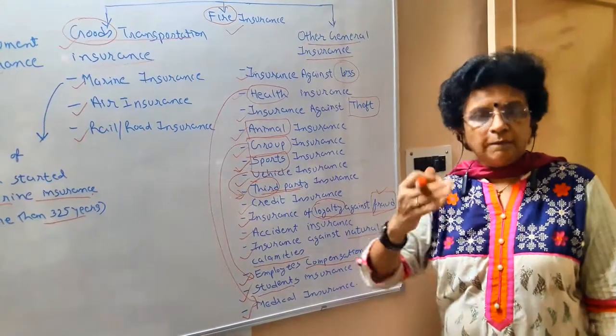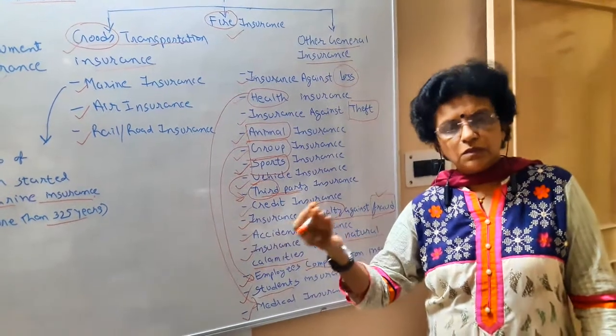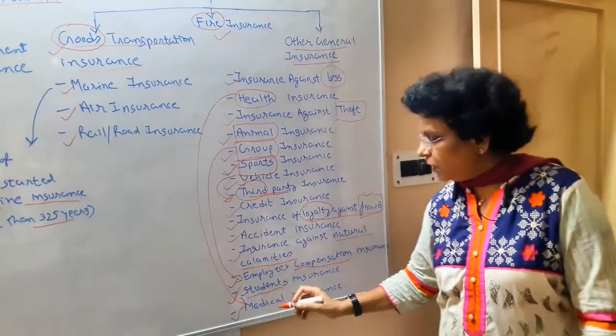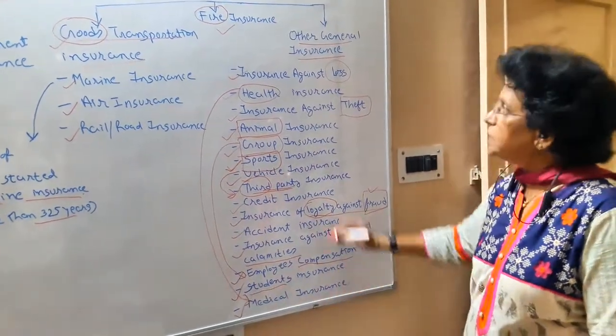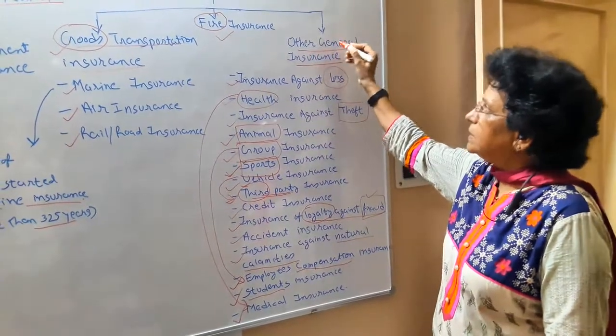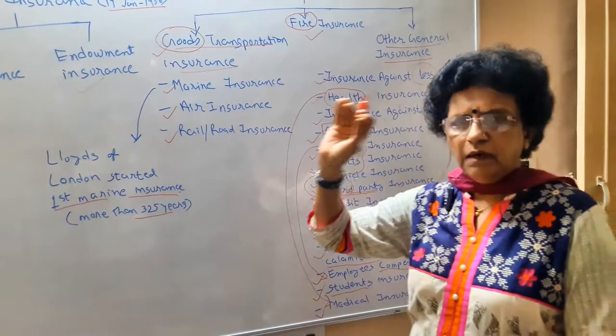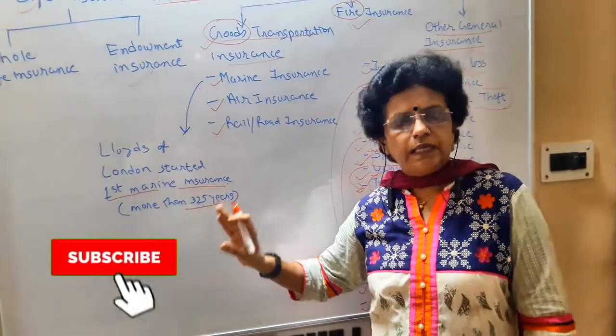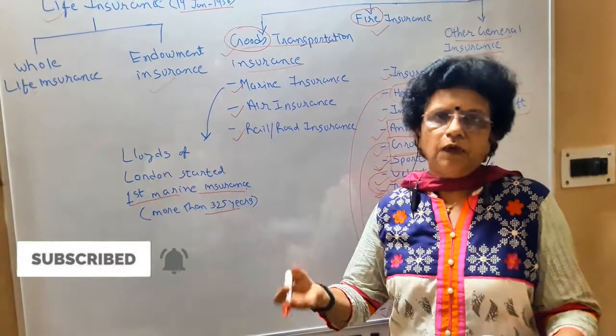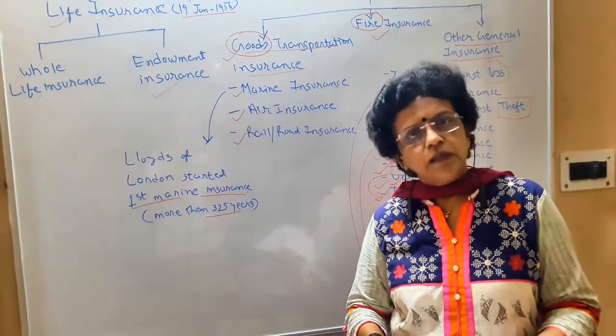Many companies are proposing many offers nowadays. All these will come under medical insurance, under the other general insurance category. So in this manner, there are n number of reasons for which a company is ready to give you protection if you are ready to pay the premium for the same.